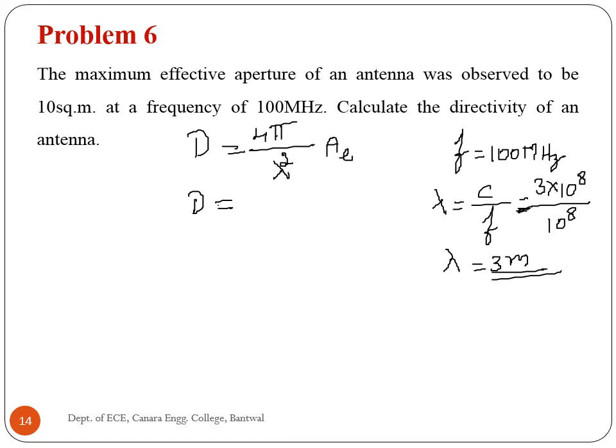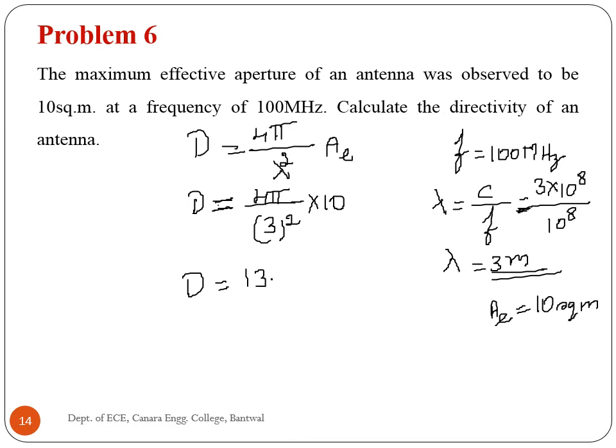and effective aperture has given, that is 10 square meter. Therefore, directivity is equal to 4 pi, lambda square is 3 square into 10 square meter. Directivity is equal to 13.96.